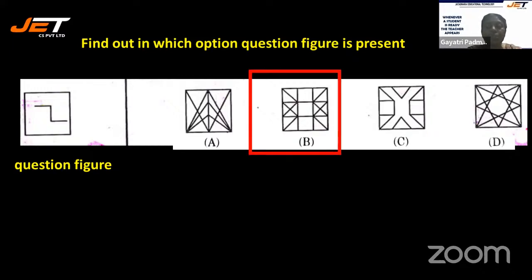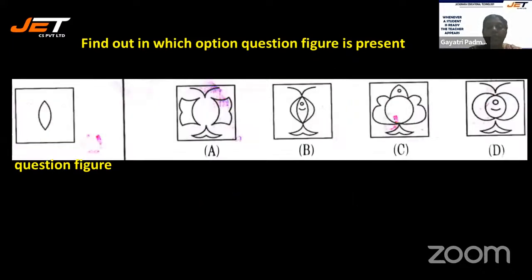All right, your option should be B, because this sleeping line, standing line, and again sleeping line is there only in option B, not in A, C, and D. Yes. Now see, this is also very interesting. Beautiful diagrams. Your question figure shows one pattern. You need to find out in which one this pattern is contained. Is it option A, option B, option C, or option D?